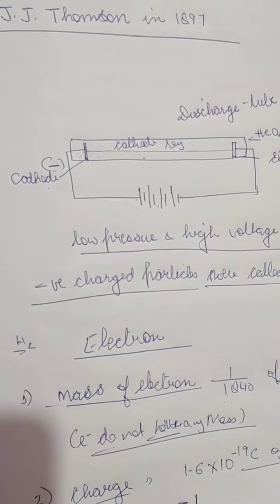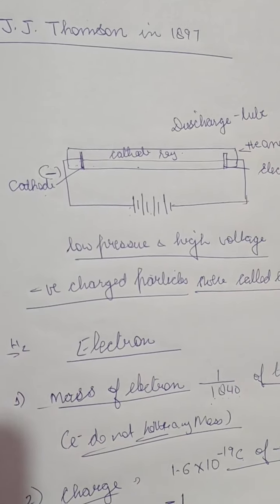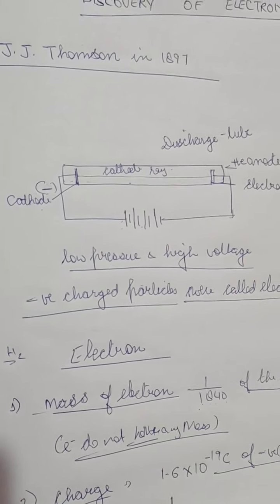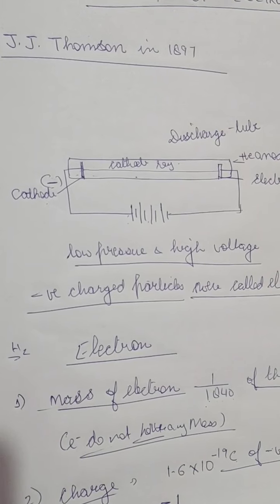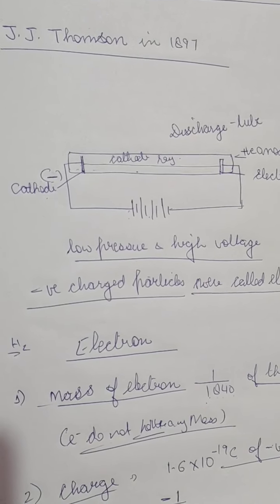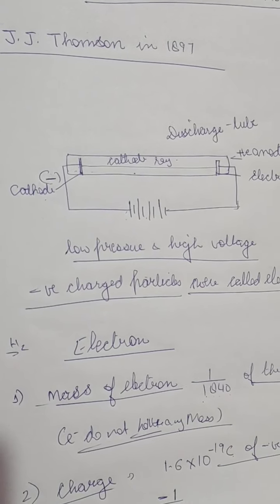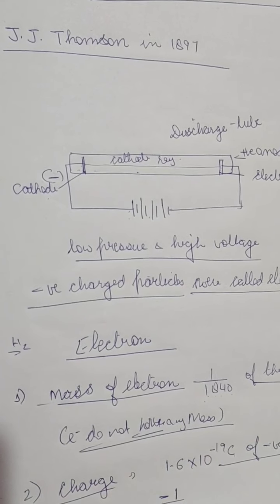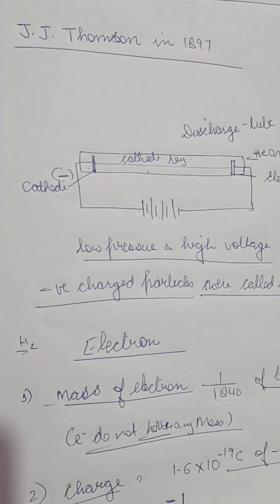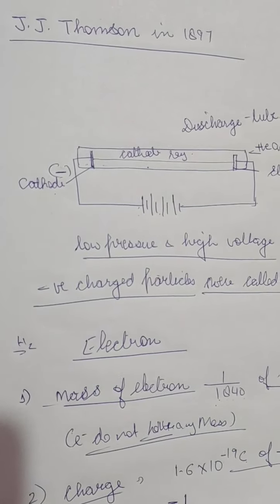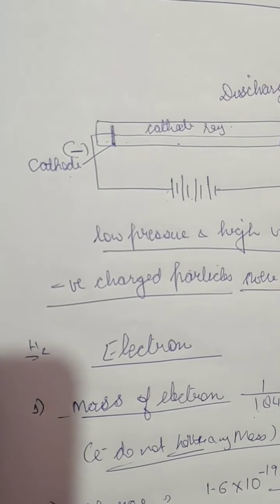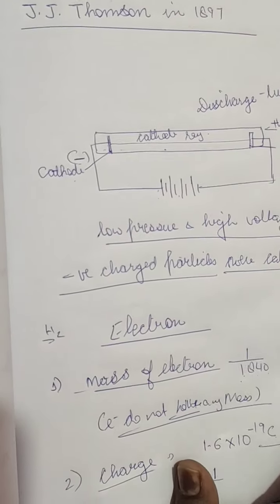After this we will be doing the discovery of protons, because atoms have 3 subatomic particles, which are electrons, protons and neutrons. So we'll study how the discovery of proton happened. The discovery of proton was made by Goldstein.